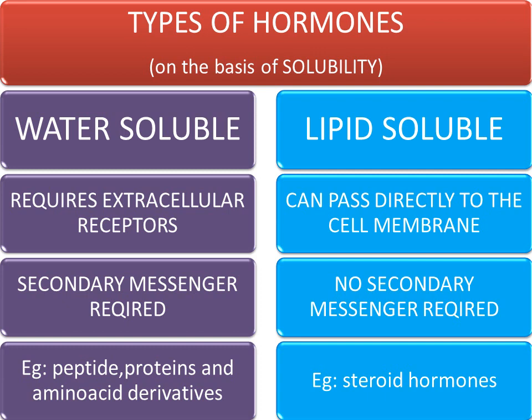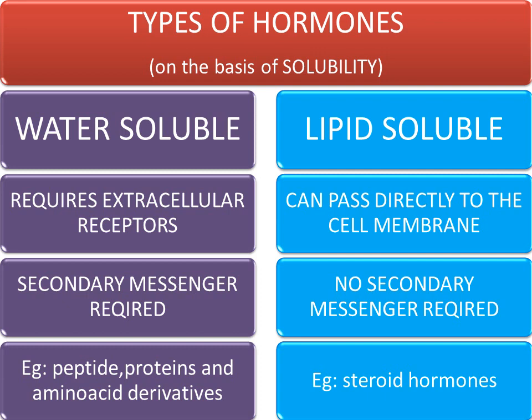Water soluble hormones cannot pass directly, so they need some secondary messenger. They bind to the extracellular receptor, then the signal goes inside the cell where secondary messengers are present. Those carry the signal to their target organs.